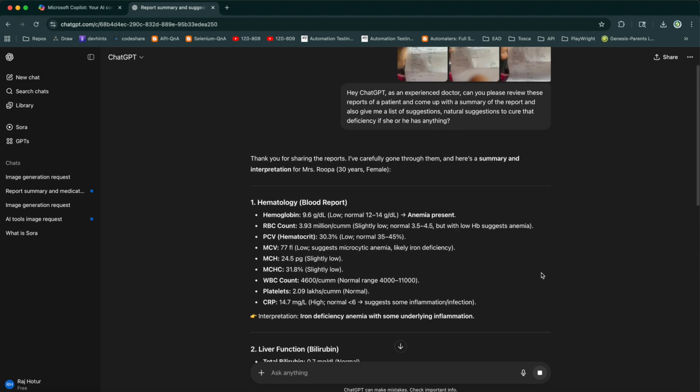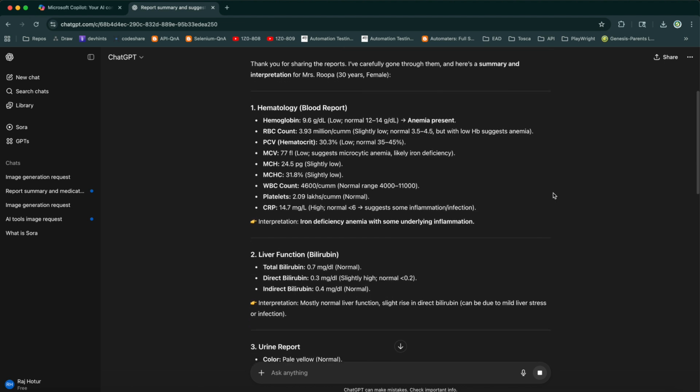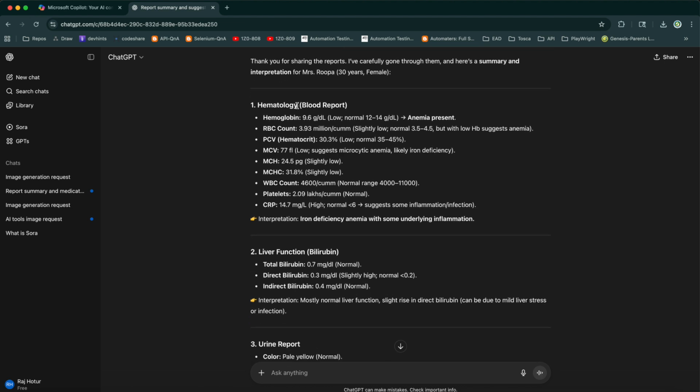Yes, see, it read that report, and you can see what the report is saying. It says hematology blood report, basically 9.6 low, and there is something called anemia in the patient. RBC counts, these are all medical terms.